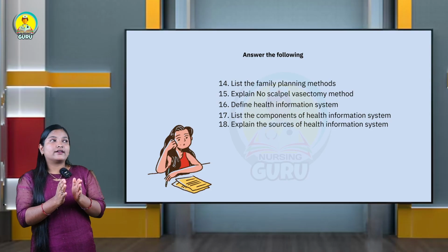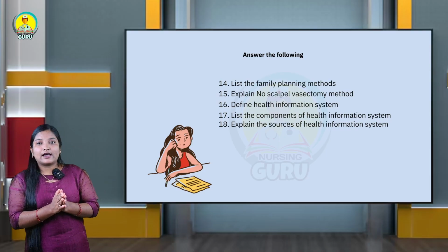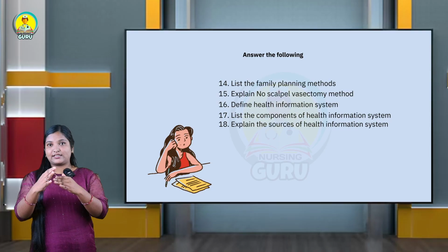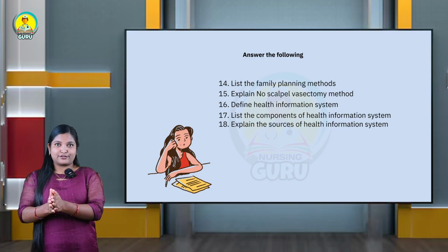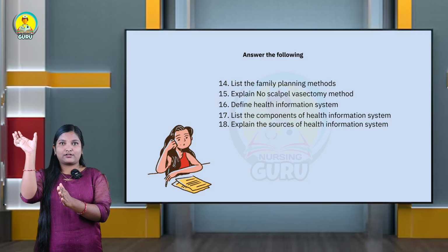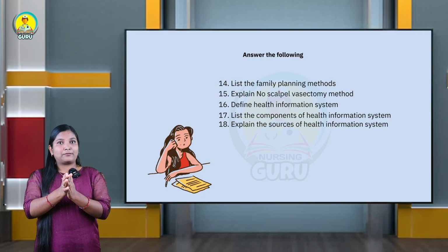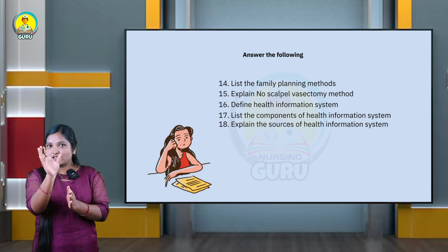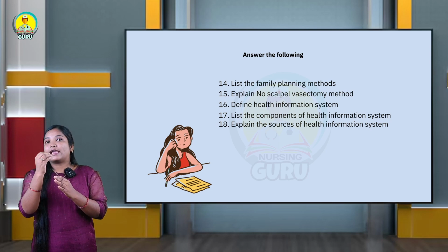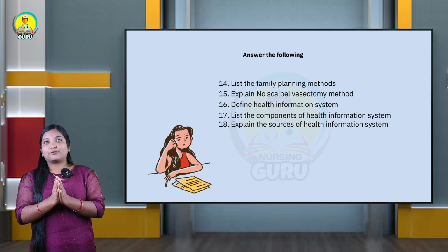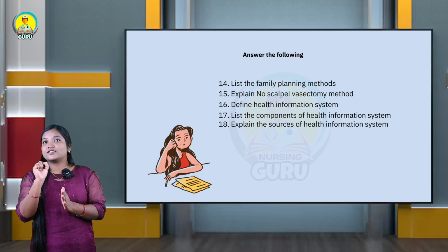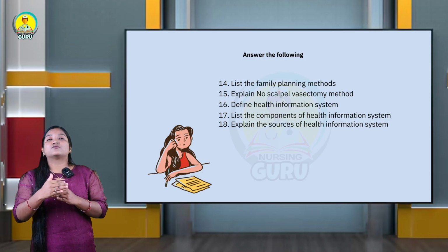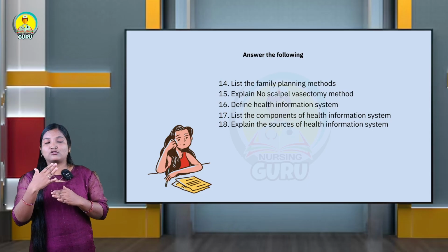Meanwhile, here they are asking to list the family planning methods. When it comes to the family planning methods, to attend this question use some proper charts. First you give a definition. If you know any author who has given a definition properly, you write it down according to that author. The next thing is you move towards what the question actually asks.